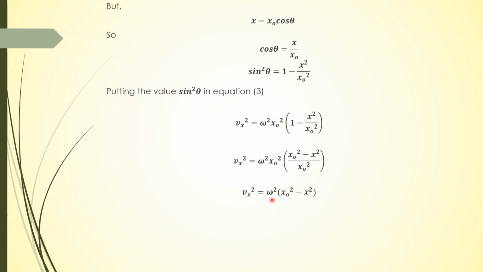Vx square is equal to omega square into (x naught square minus x square), and Vx is equal to omega under root x naught square minus x square. So omega is under root k upon m, so Vx is equal to under root k upon m into (x naught square minus x square). So this is the velocity of projection of a particle moving in a circular track with uniform velocity.